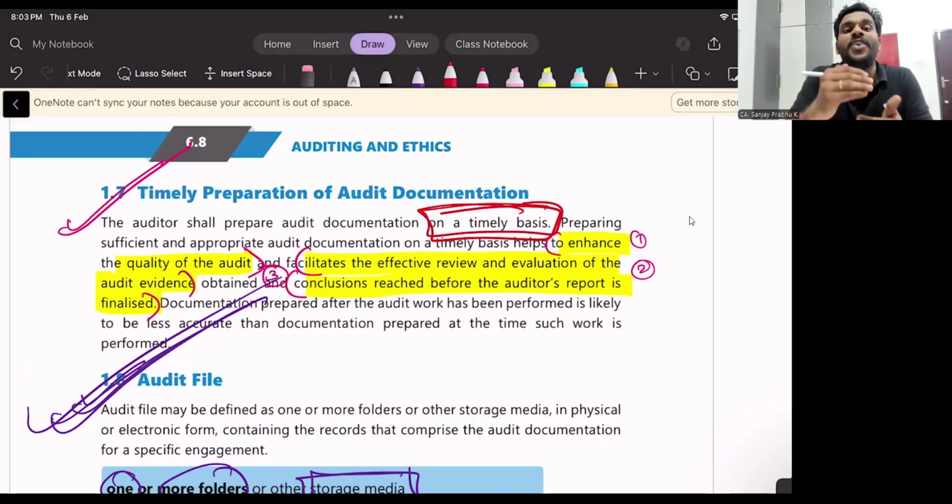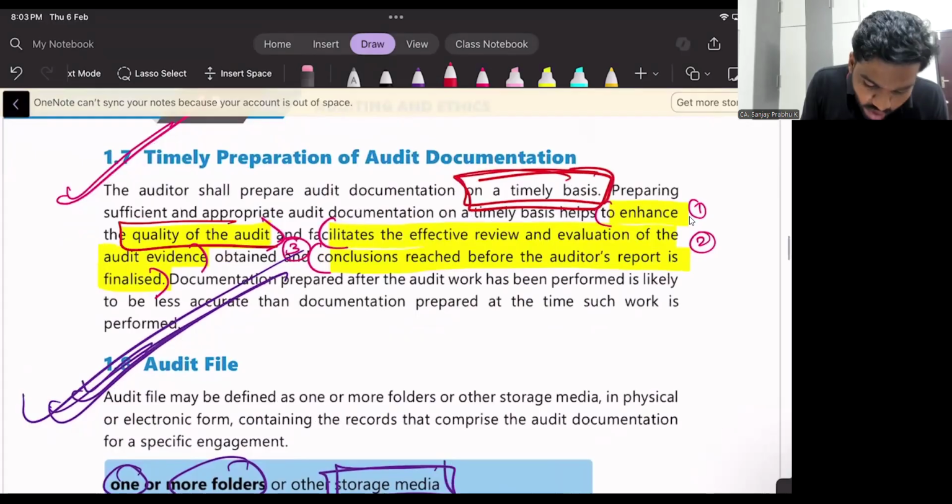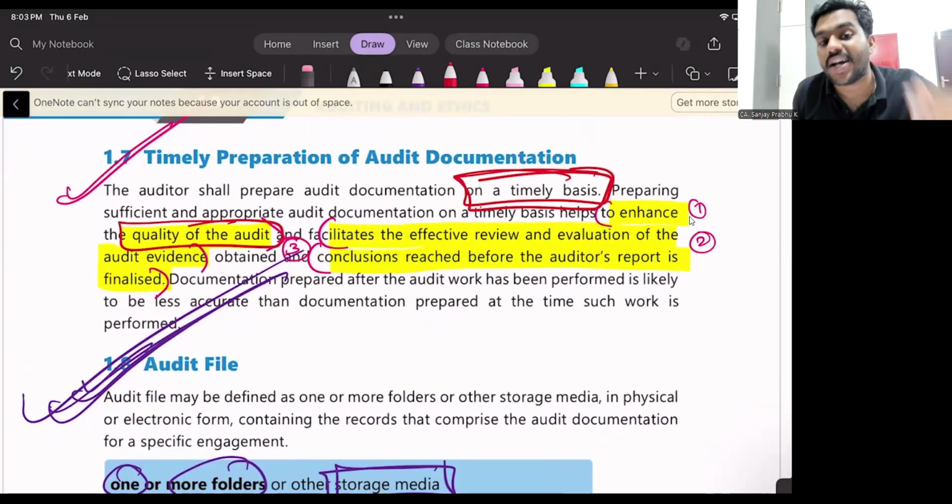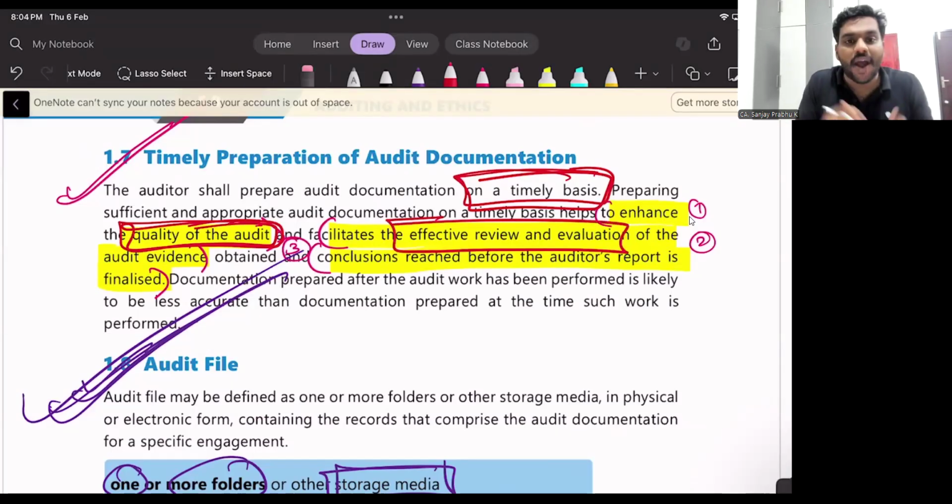So what is the benefit if you document everything on a timely basis? It will enhance the quality of the audit. Tell me, what happens if you are learning everything on a daily basis? It will enhance your quality. Same way, if I maintain everything on a daily basis, it will enhance the quality of the audit. It will facilitate effective and efficient review. I can revise also easily.